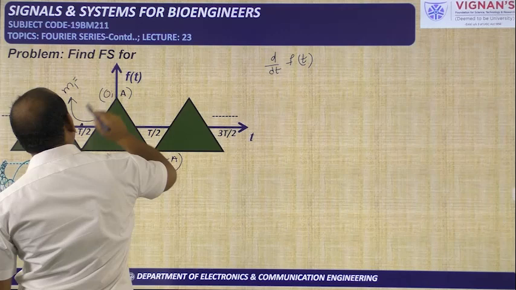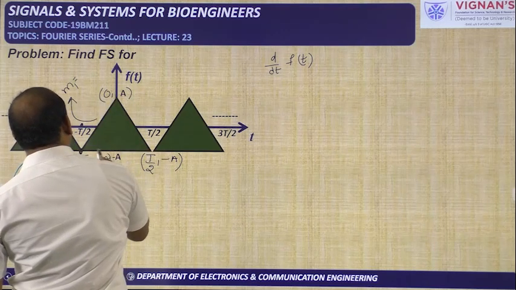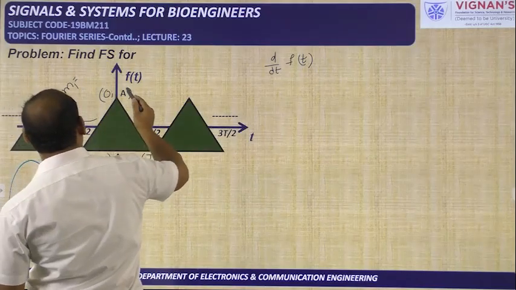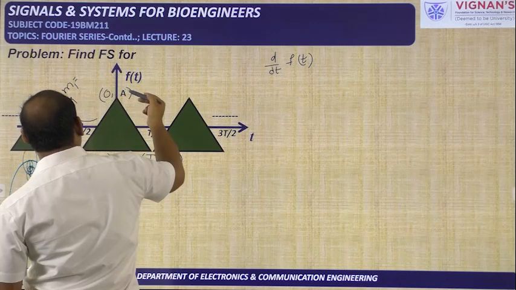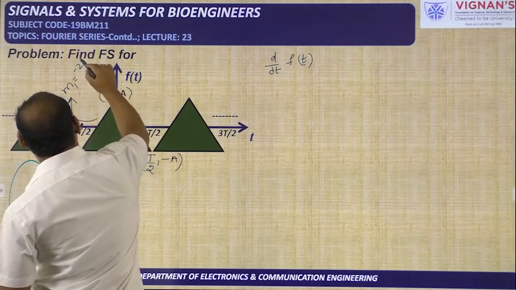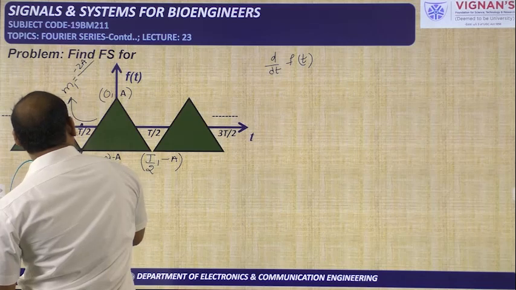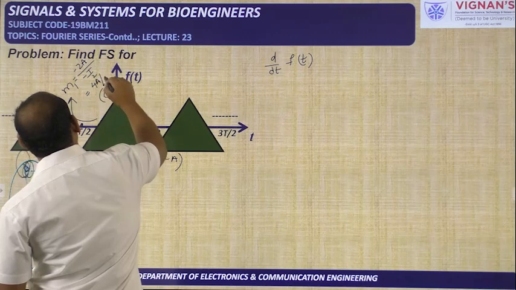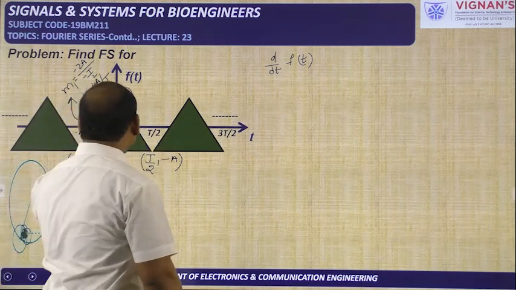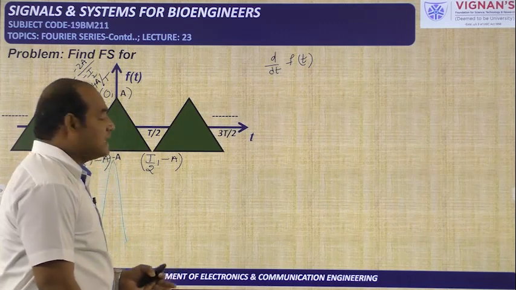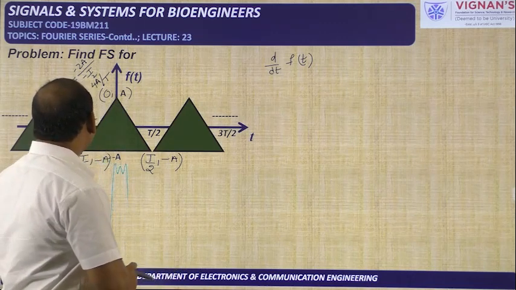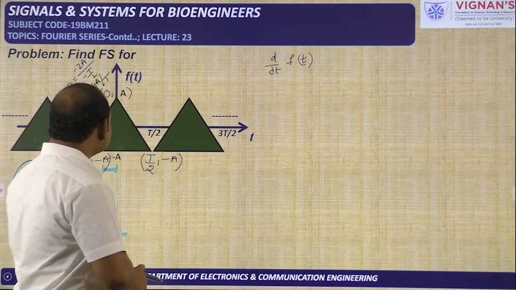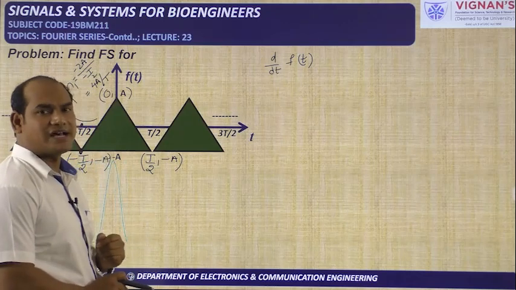m1 is equal to, this is x1 y1, this is x2 y2, so y2 minus y1 by x2 minus x1. That is minus a minus of minus a, that is 2a, by 0 minus of minus t by 2, that is t by 2. So this means 4a by t. The slope of this particular line is 4a by t, that is positive. That we can already tell because the amplitude of this line is increasing as time is increasing, so surely it will have a positive slope.